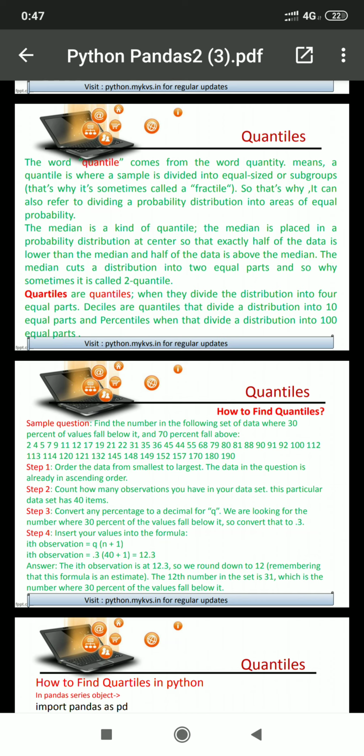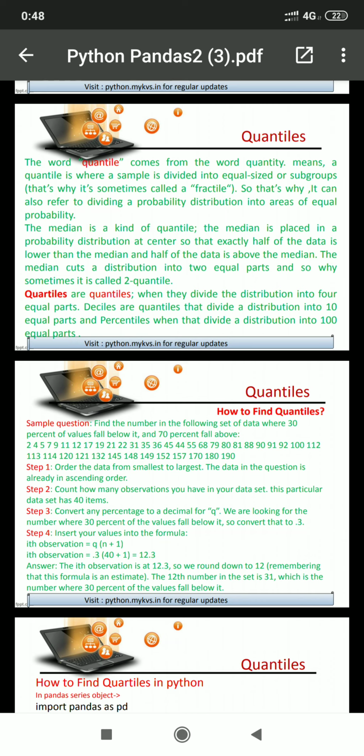We are having 40 different numbers, and we want to part them into 30% and 70%. 30% means below and above the 30% position. So how will we find it? It is very easy.